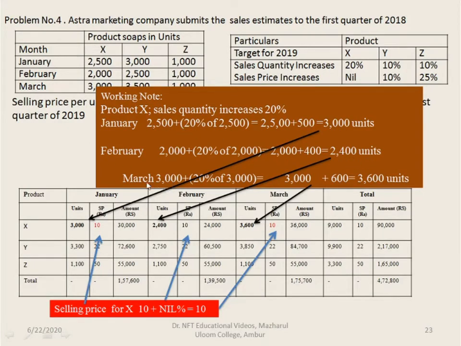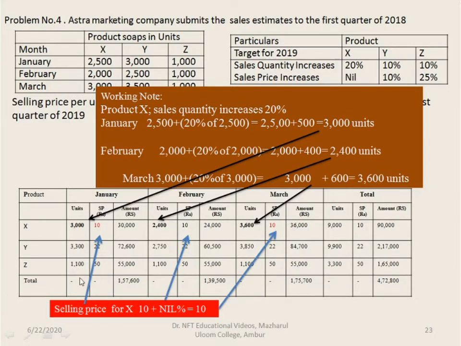For the month of March also, 3,000 plus 20% of 3,000. So 3,000 plus 600 is 3,600 units. So it's recorded here. For January it is 3,000 units, February 2,400 units, and for March it is 3,600 units.